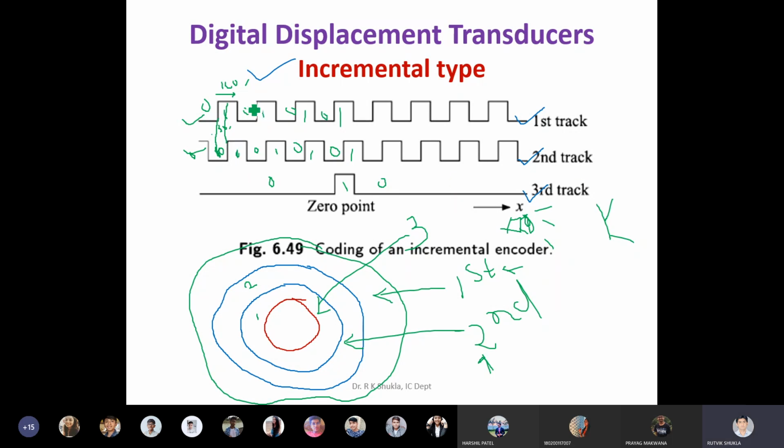To understand this theory, you can see this. After the 0th track, when the transition comes to the 1 binary position, and here when the transition from 0 to 1 comes in the binary position, there is a displacement of somewhere around 30 degrees between the two. Means they are not in line with each other, but there is a displacement of somewhere around 30 degrees in between the two. Considering it is 100, and suppose it is 1 second width, then you can see that